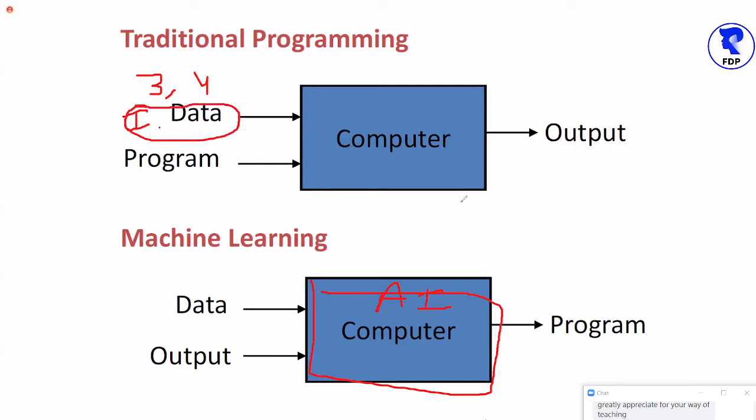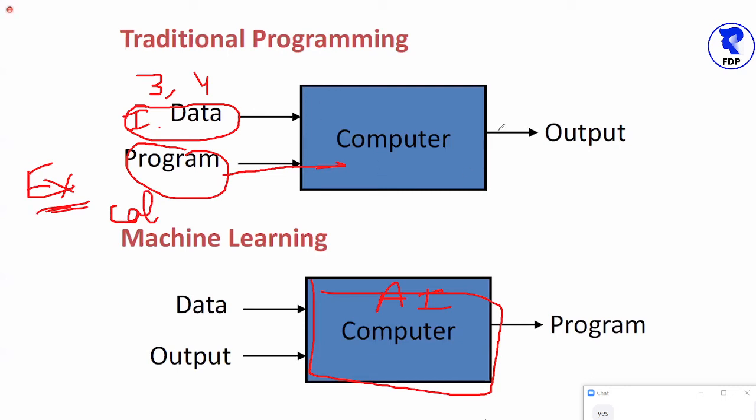So I need to supply this input data, but I also need to install the calculator software. This program is the explicit software; I already explained what an explicit program means. So in this computer, I need to install this explicit program and supply the input data. Then this computer will generate the output data, that is 7.